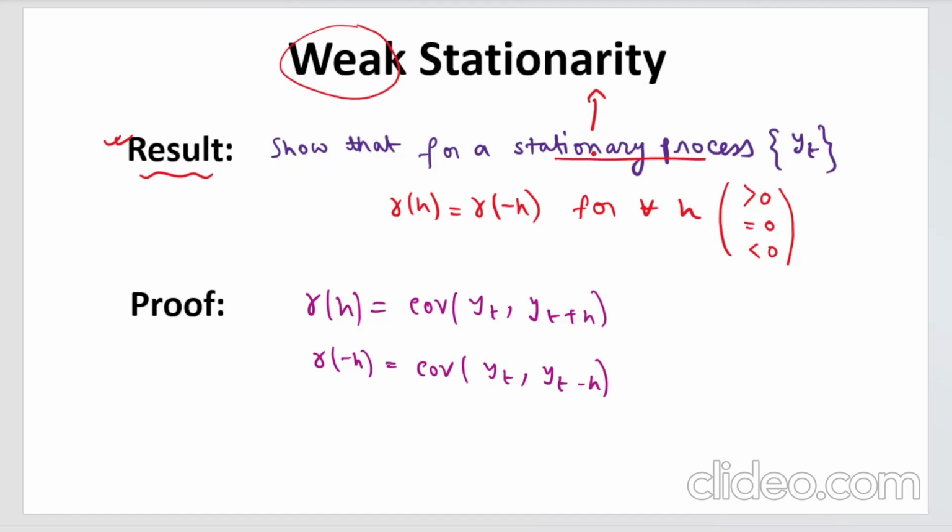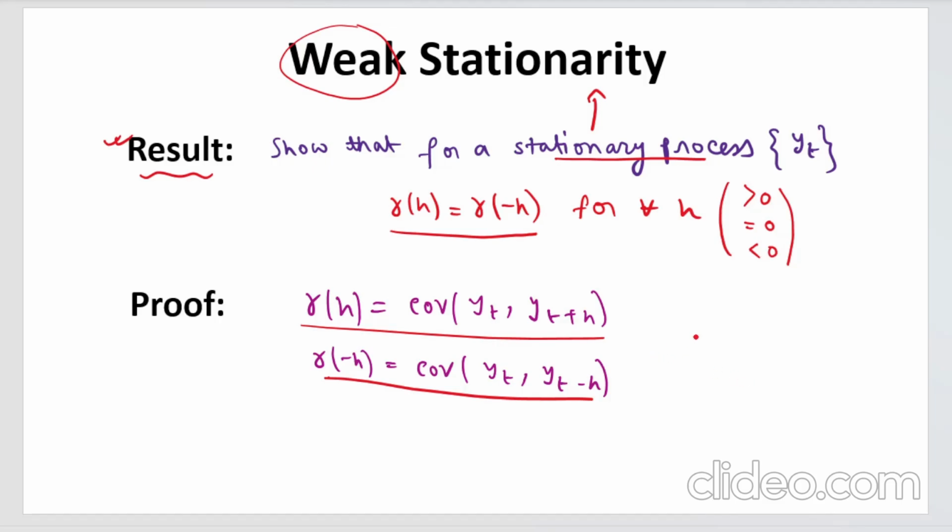So for a weak stationary process, or a covariance stationary process yt, gamma h is exactly equal to gamma minus h. Gamma h is nothing but this autocovariance: gamma h is the covariance of yt and yt plus h. And what is gamma minus h? Gamma minus h is the covariance of yt and yt minus h. So these two expressions will be absolutely the same for all values of h, whether h is greater than 0, equal to 0, or less than 0.